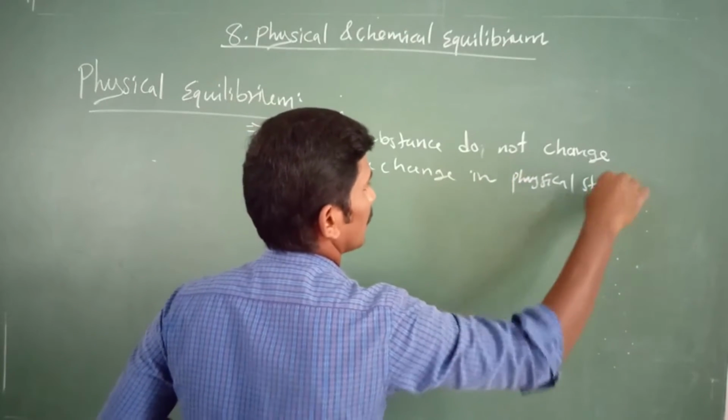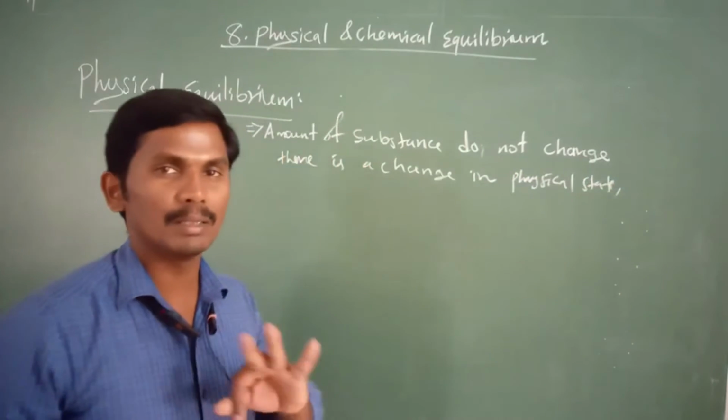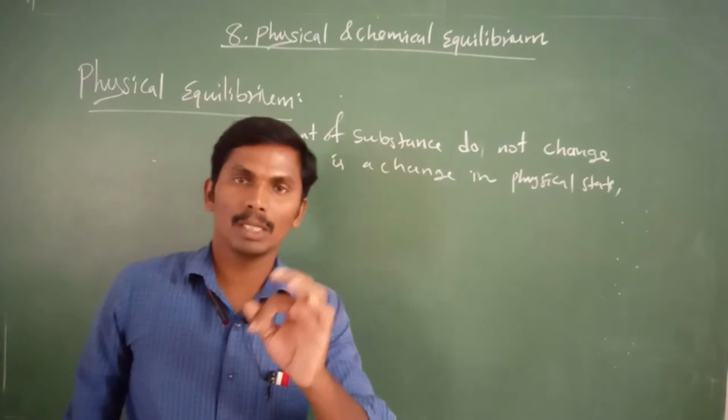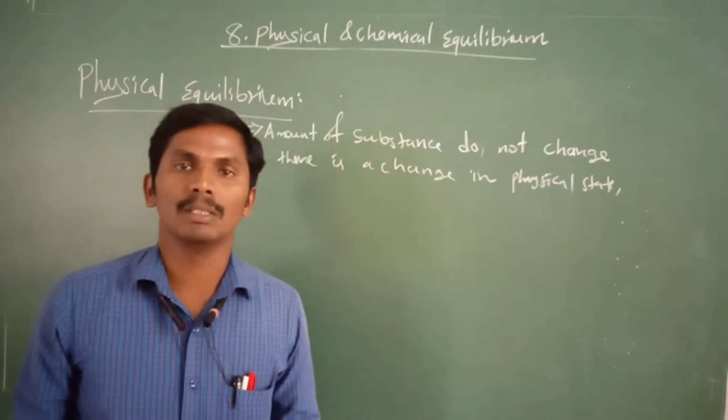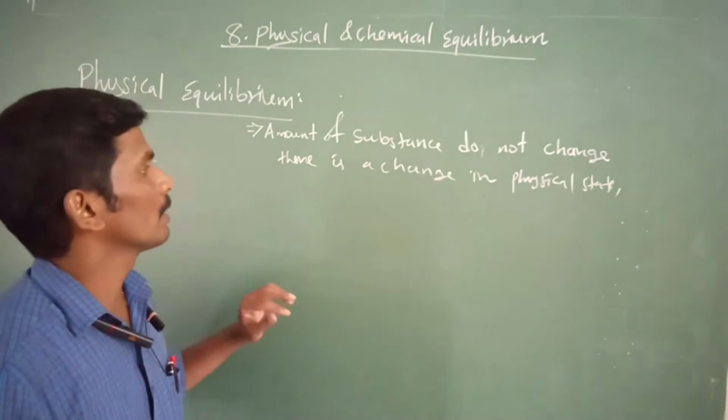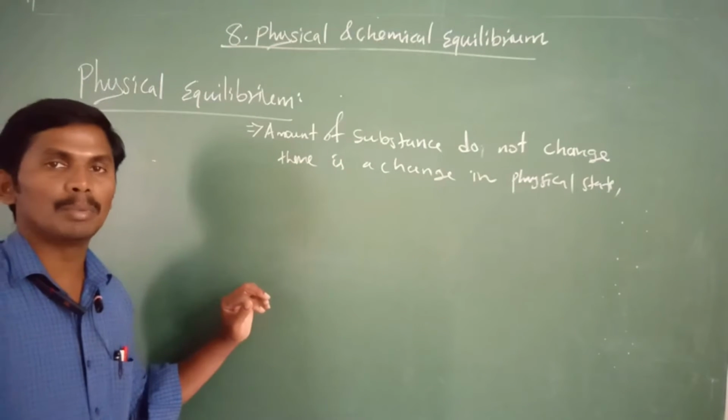What is physical state? A chemical substance may exist in three different states: solid, liquid, gas. Only the state changes, and these changes are also in equilibrium. That kind of change is called physical equilibrium.